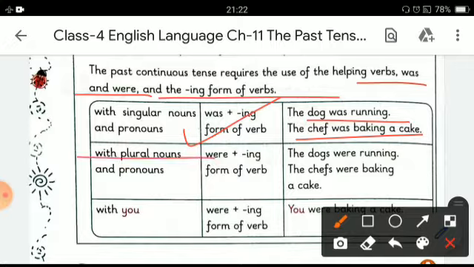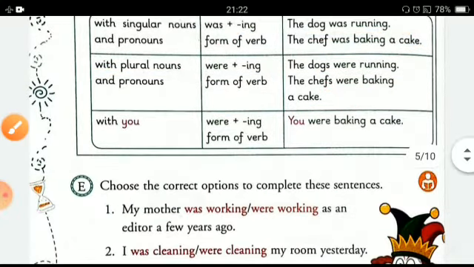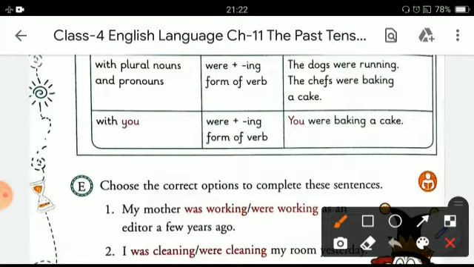And with plural nouns and pronouns, we always use were, that is the plural verb, with the ing form of the verb. For example, the dogs were running, the chefs were baking a cake. And with you, the second person, we always use the plural form of verb with the ing form of verb. Example, you were baking a cake.